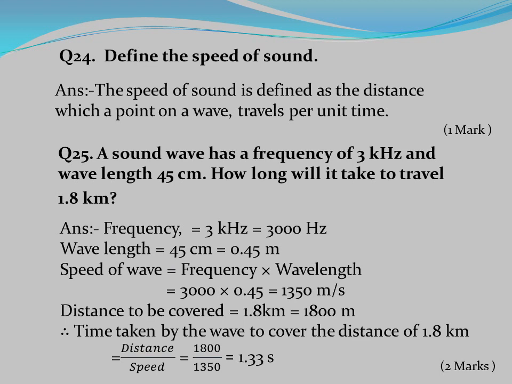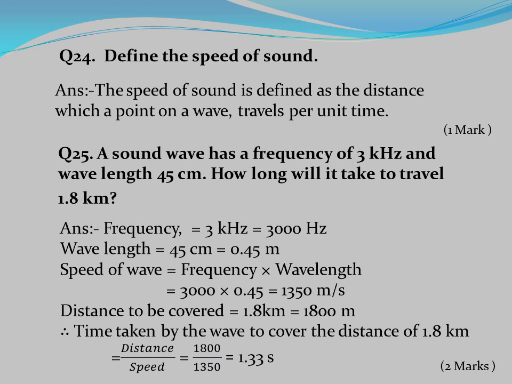Question number 25. A sound wave has a frequency of 3 kHz and wavelength 35 cm. How long will it take to travel 1.5 km? Answer: Frequency equals 3 kilohertz equals 3000 hertz.